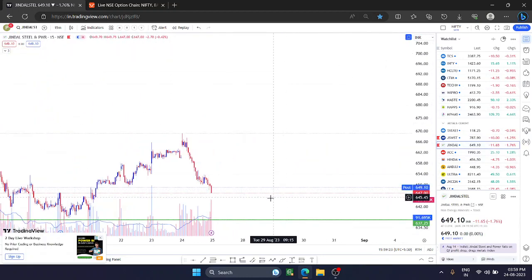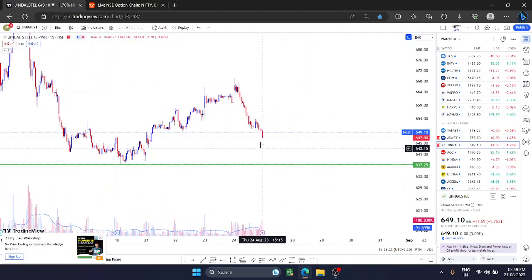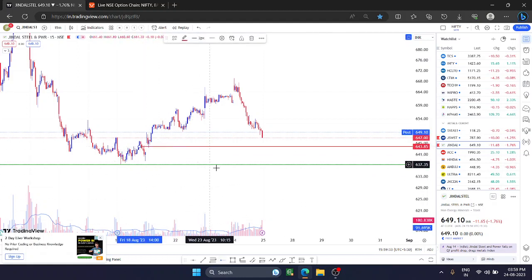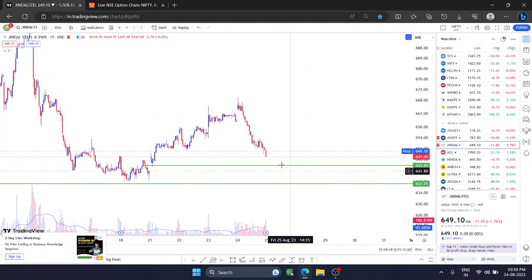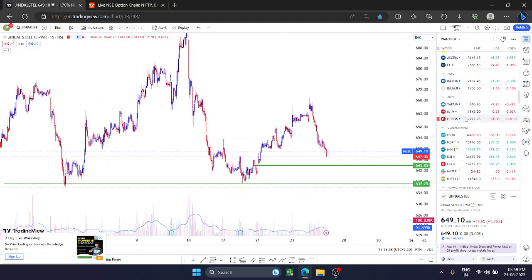Similarly, if you see Jindal Steel as well, it has more space if it is going to make a more downward move. So 643 and 637 are the support areas for Jindal Steel. Don't plan for selling over there. Let's wait. Probably you will get a chance in the second half. If the market comes here and makes a 15-minute bullish candle, you can plan for a long in Jindal Steel or JSW Steel, wherever you find a good opportunity.